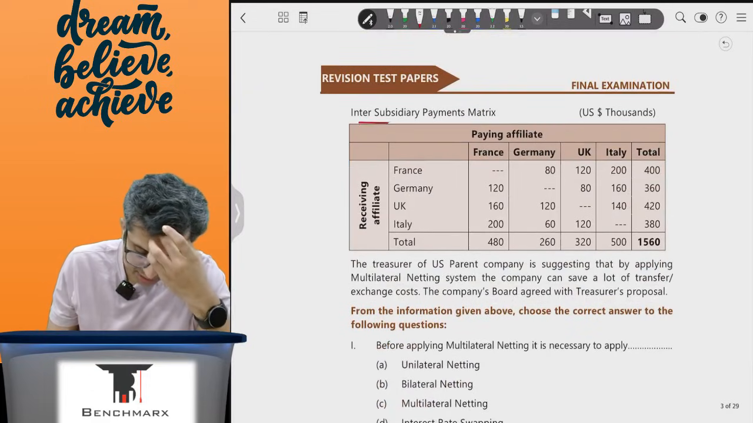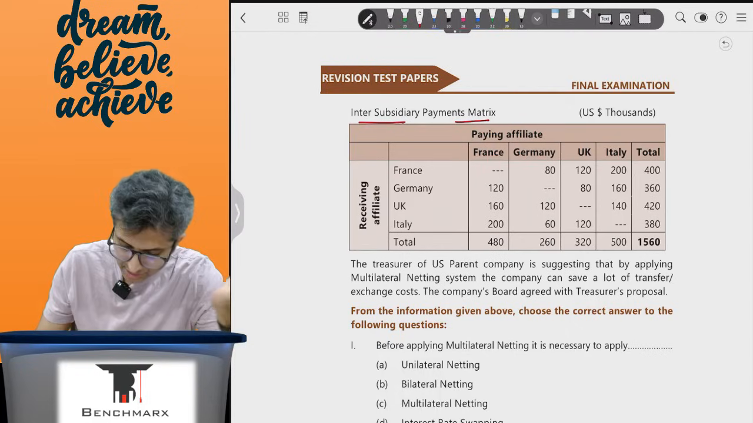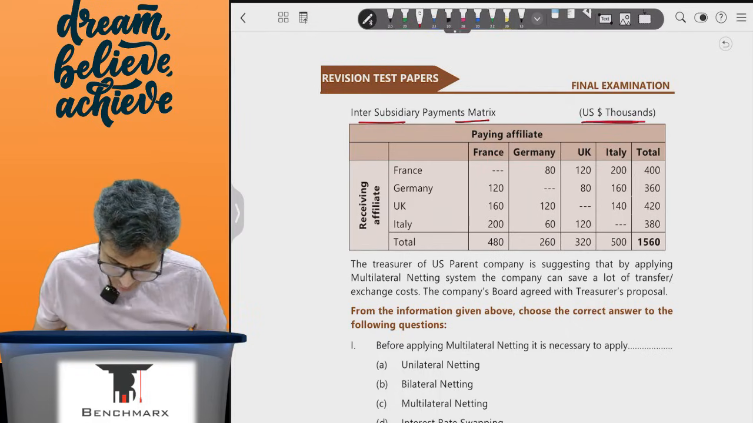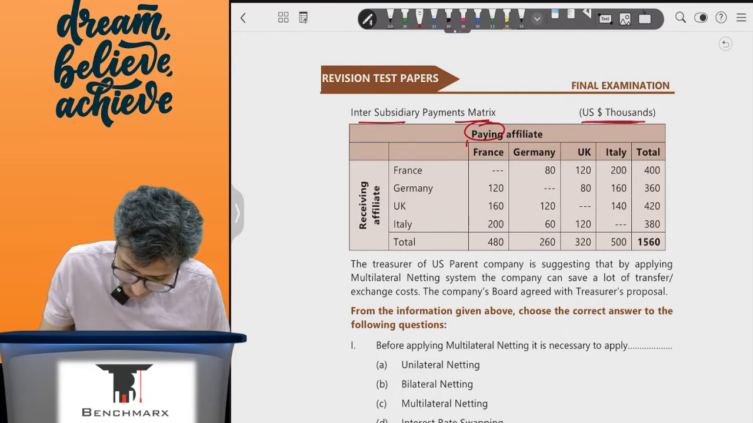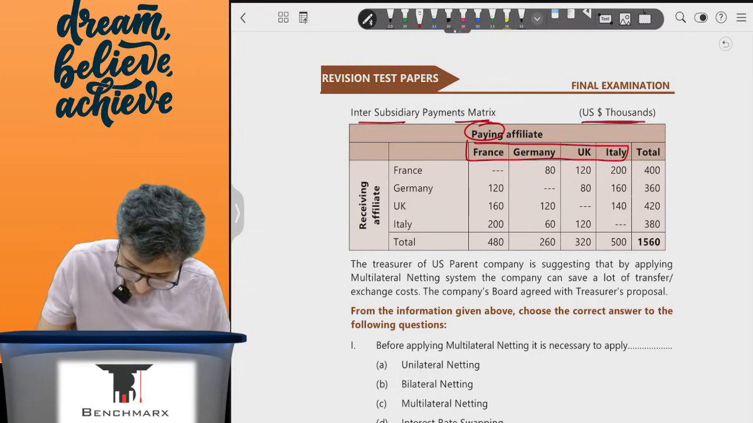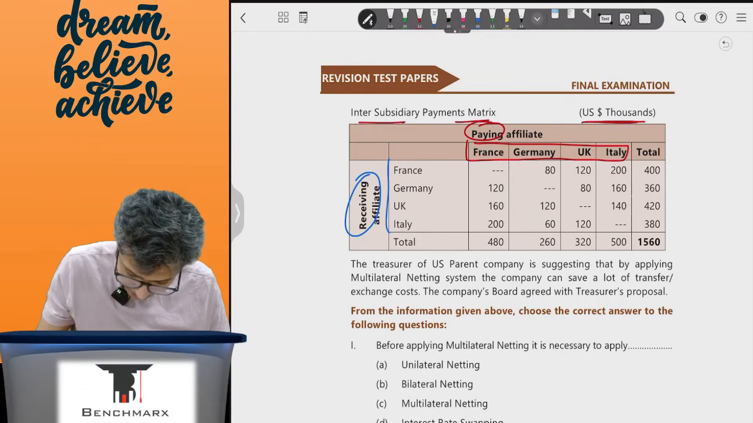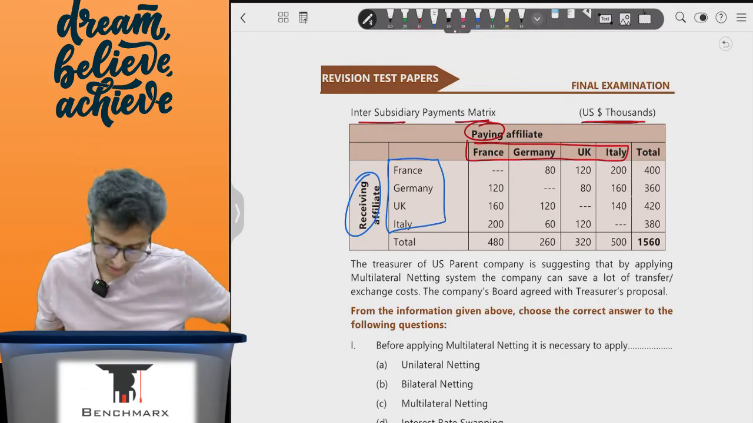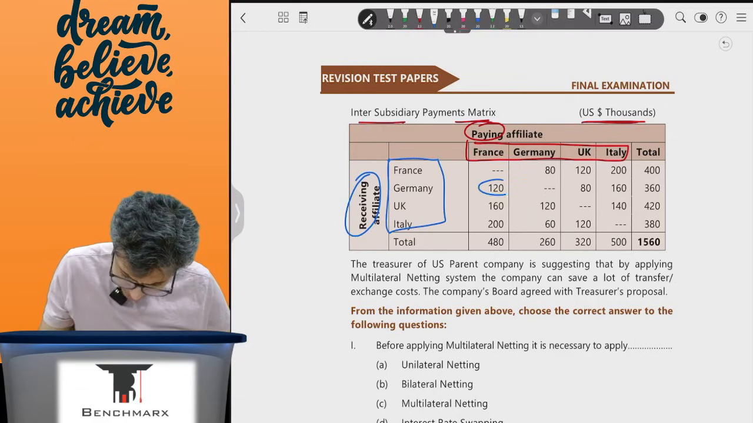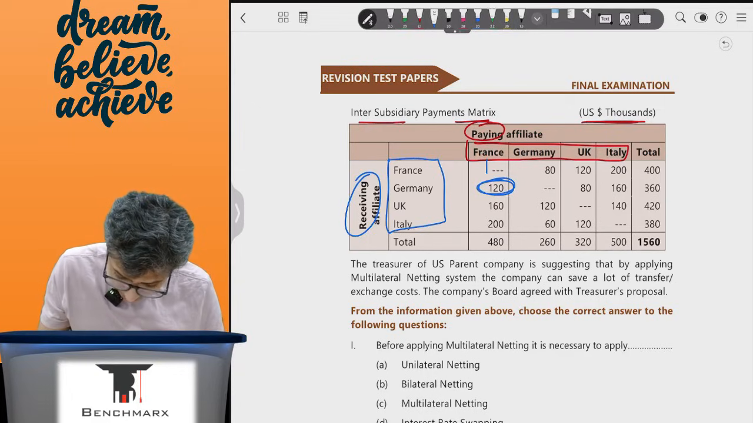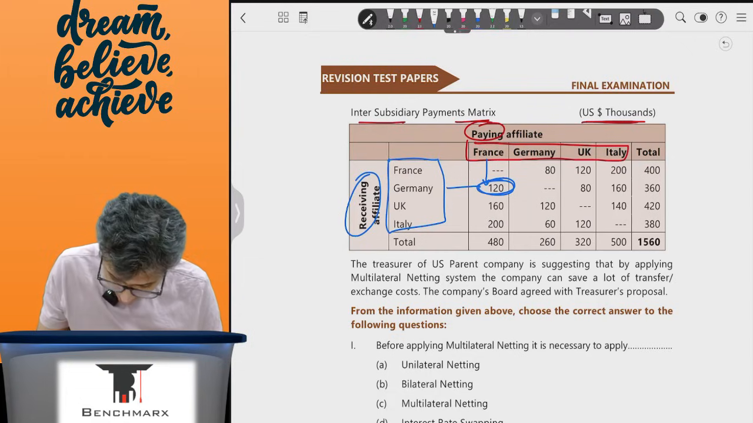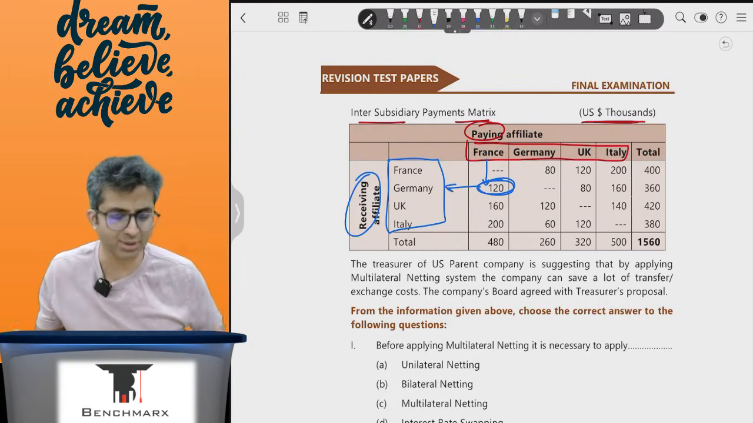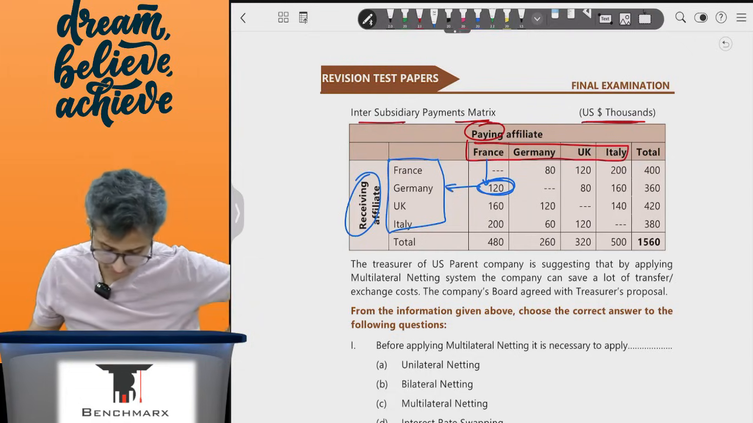So the inter-subsidiary payment matrix is given. This is in dollar thousands. This is the paying affiliate, these are the ones who are going to pay, and this is the receiving affiliate, these are the ones who are going to receive. So when you see this 120, it means the French company is paying the German company. That is what it means, the paying affiliate and the receiving affiliate.